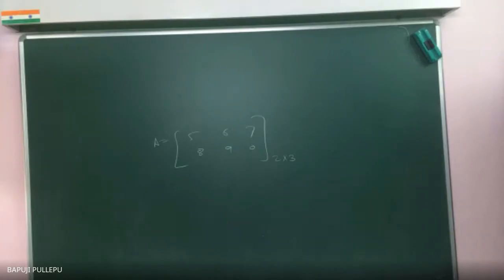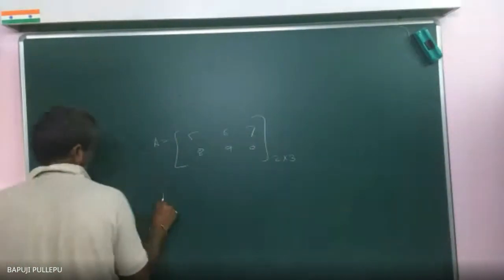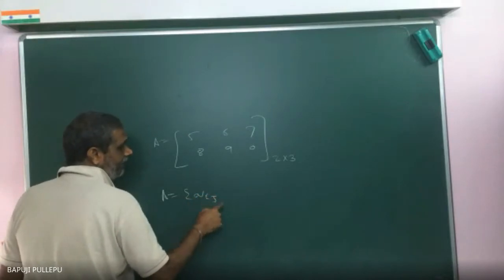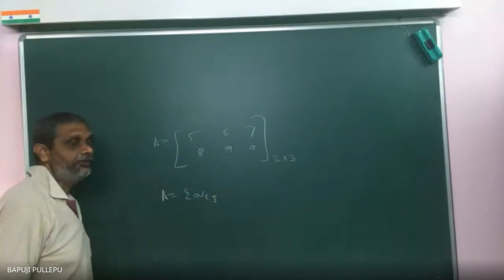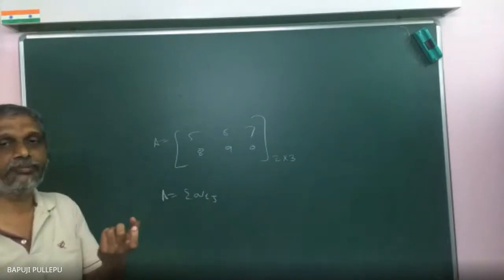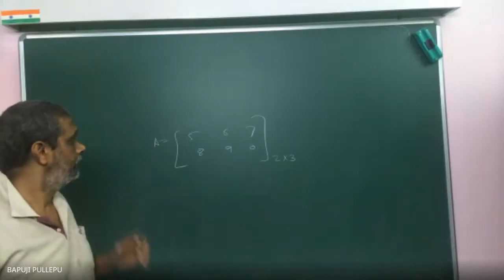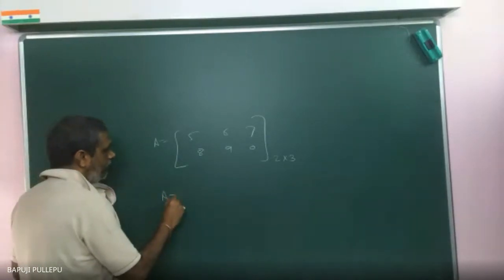So normally they denote a matrix like this: A equals aij, where one element is put. Have you already studied this notation? Yes, sir. These all you are familiar with, very good. Now, normally how they read it, if you want, you can write.